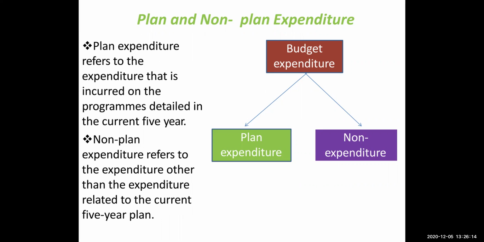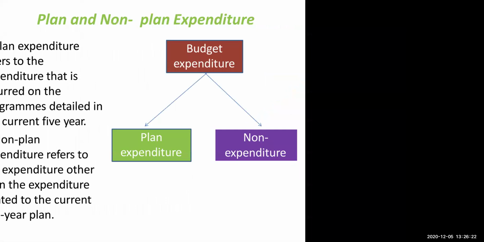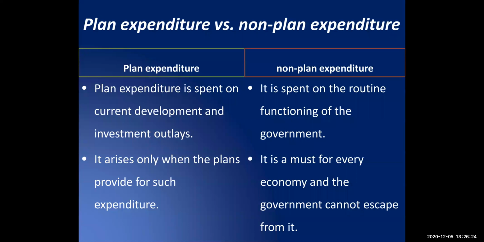And non-planned expenditure refers to the expenditure other than the expenditure which are in the current 5-year plan. So when we talk about the difference, plan expenditure is spent on current development and investment outlays, whereas non-plan expenditure is spent on the routine functioning of the government.